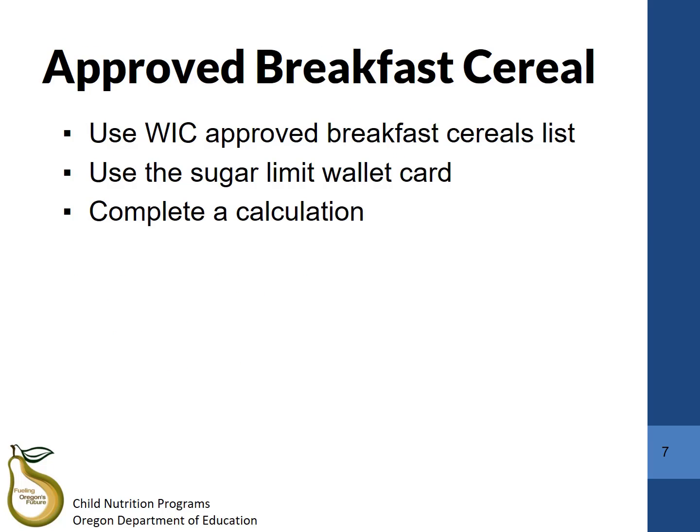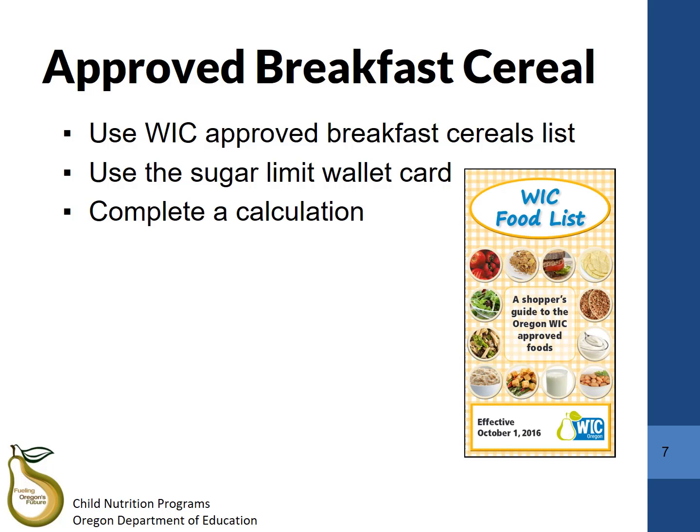There are a few ways to make sure you're using an approved breakfast cereal that meets the new sugar limit. One easy way is to use the Oregon WIC approved breakfast cereal list from the Oregon WIC food list. Sponsors and providers may use the Oregon WIC cereal list because all WIC cereals meet the same sugar limit threshold.